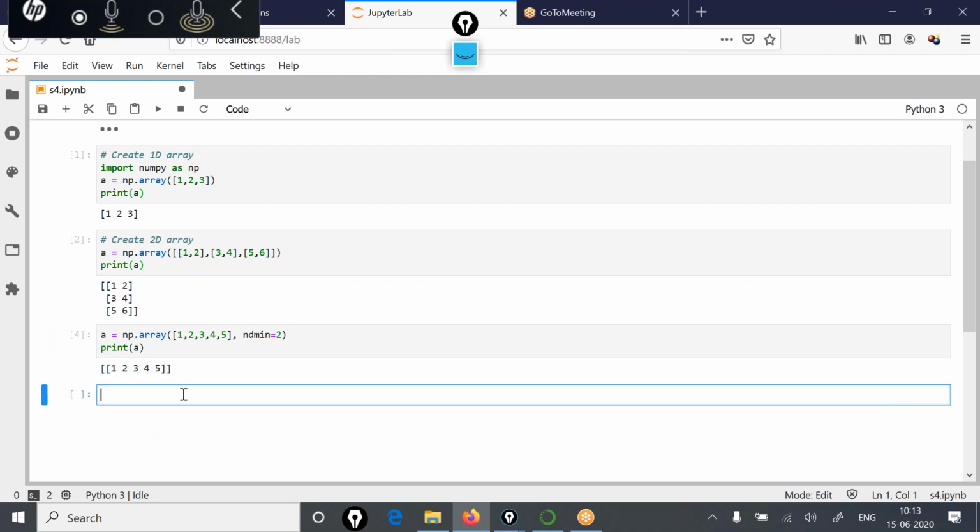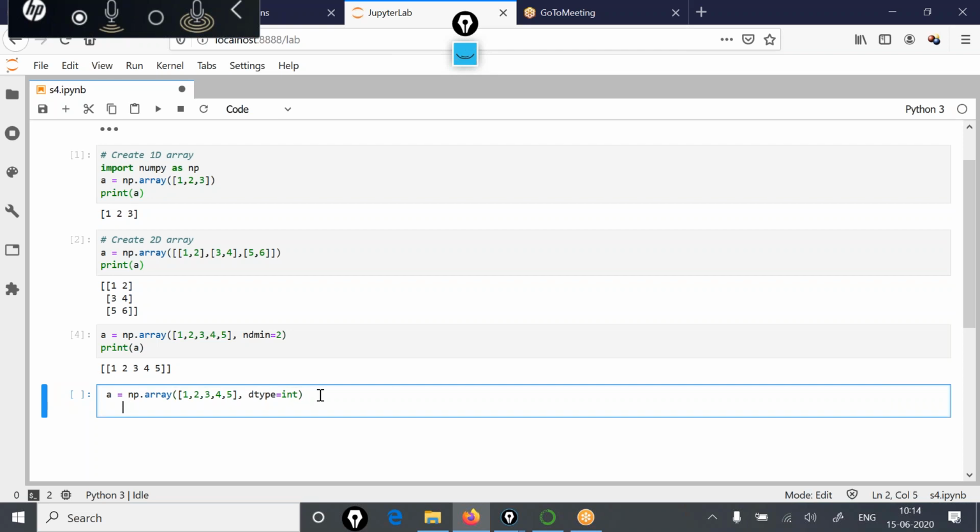Now next, while creating arrays, you can mention the data types of the objects also, like what kind of objects you are going to store in that array. For example, if I write A is equal to np.array of 1, 2, 3, 4, 5 with dtype equal to int, then this array structure is created to hold integer values. So try to understand this attribute dtype. dtype is equal to integer. With this, we are mentioning the data type of objects that are going to be held by this array.